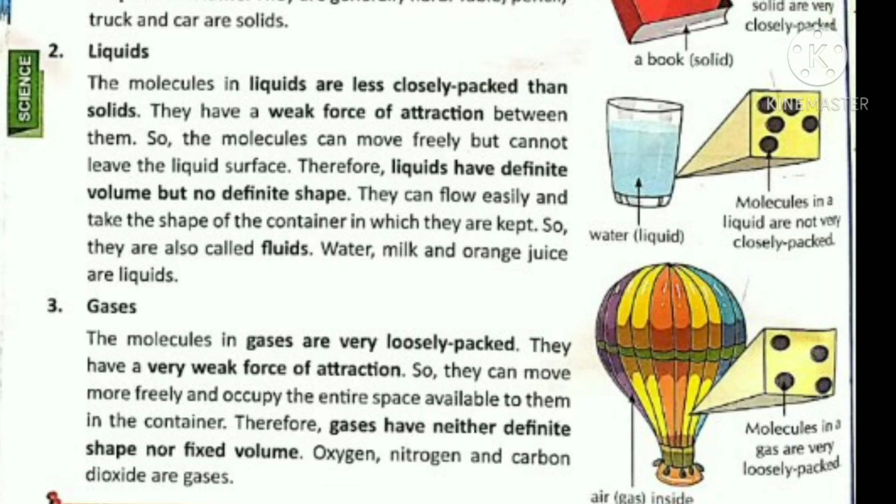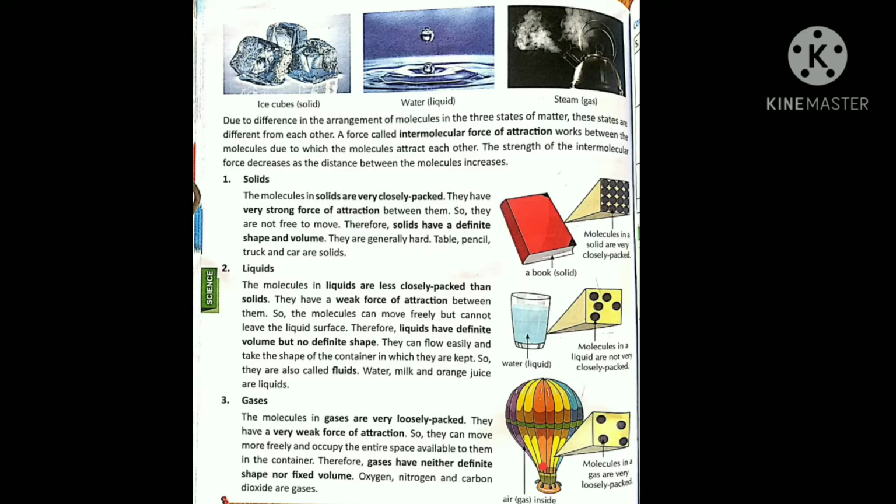The molecules in a liquid are less closely packed than in solids, and this is the reason they have a weak force of attraction between them. So the molecules can move freely but cannot leave the liquid surface. Therefore, liquids have definite volume but no definite shape. They can flow easily and take the shape of the container in which they are kept, so they are also called fluids. Water, milk and orange juice or any kind of juice are examples of liquids.